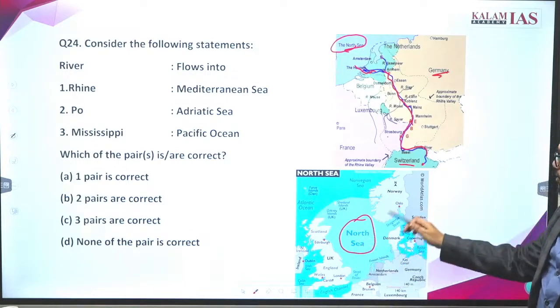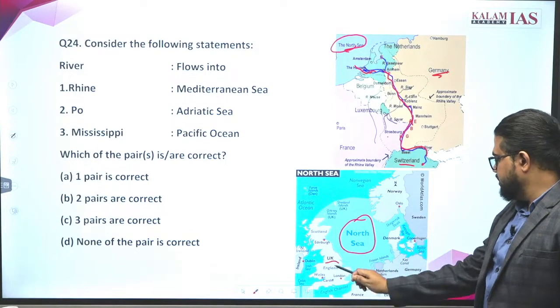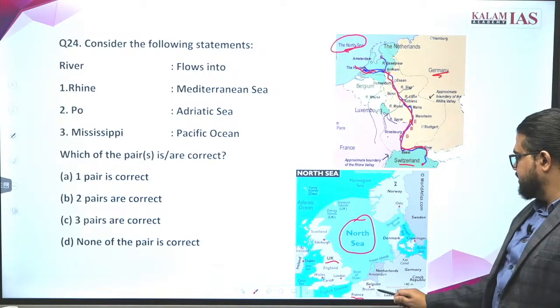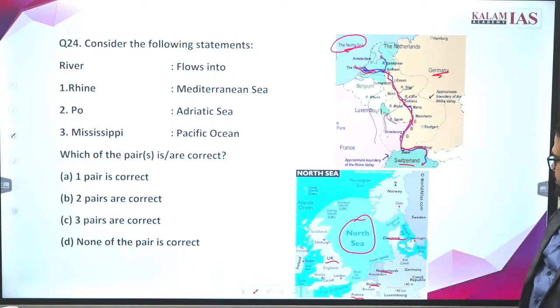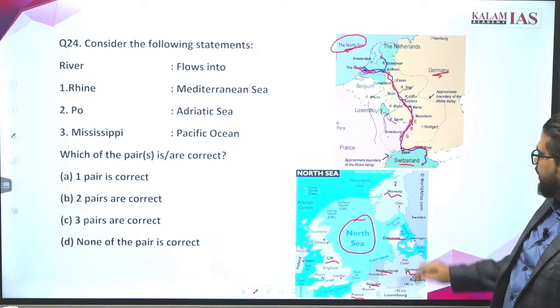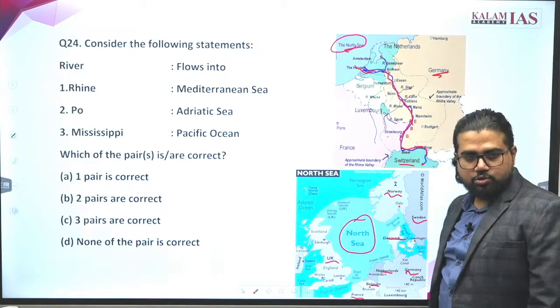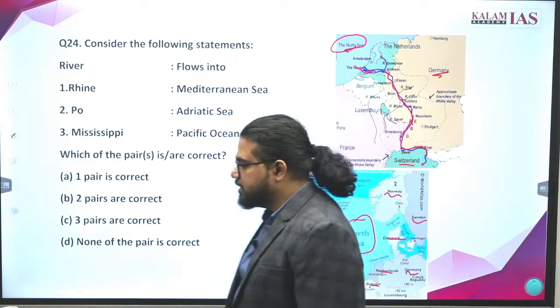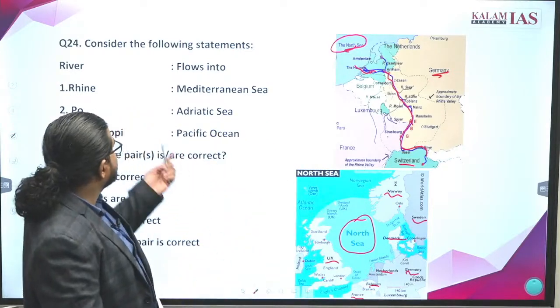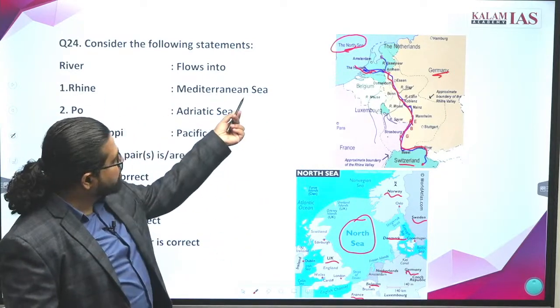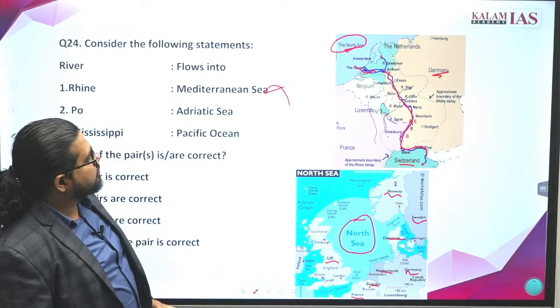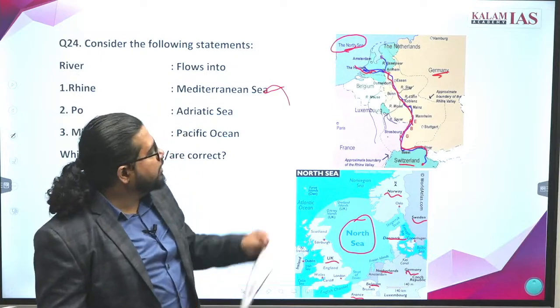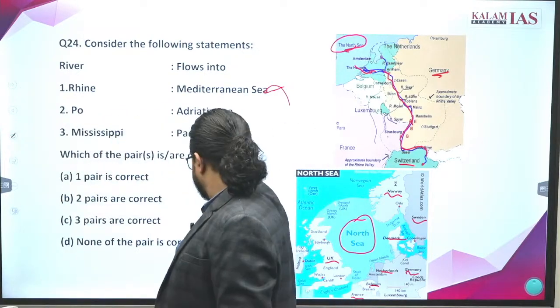What are the different countries around the North Sea? There is the UK, France, Belgium, Netherlands, Denmark, Germany, Norway. Of course, Sweden also. So these are the different countries around the North Sea. So this option says the Rhine River flows into the Mediterranean Sea. Is it correct or wrong? It is wrong. It is flowing into the North Sea. What else?